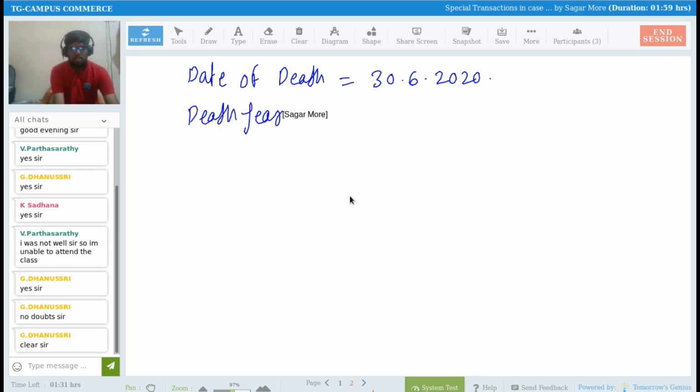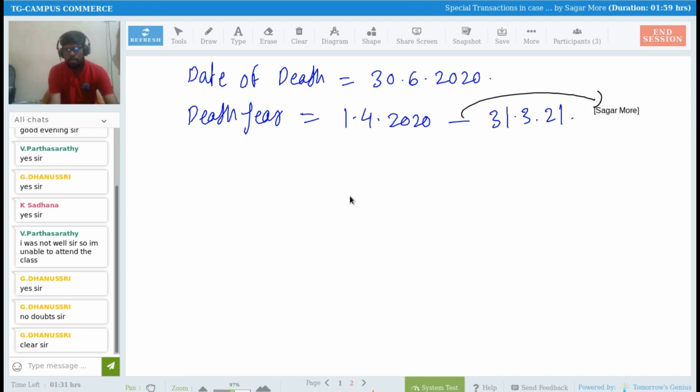Death year is 1st April 2020 up to 31st of March 2021, right? And the death occurred in the middle, that is on 30th of June 2020, right?